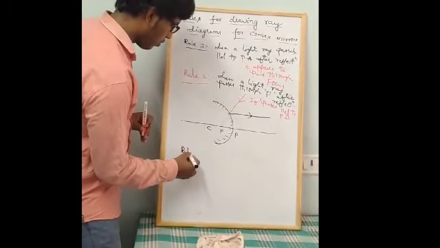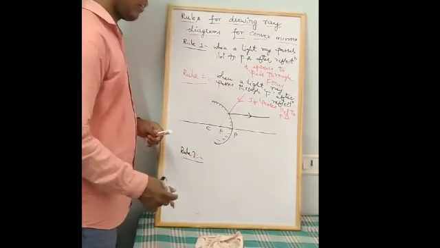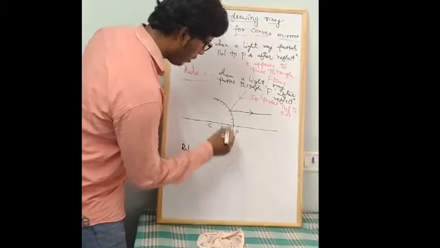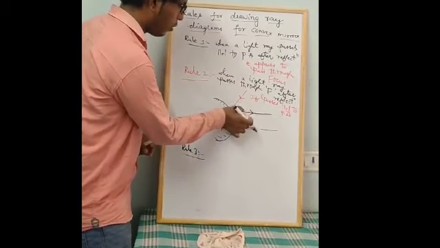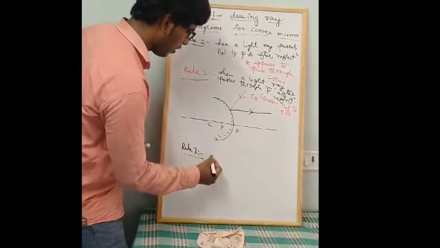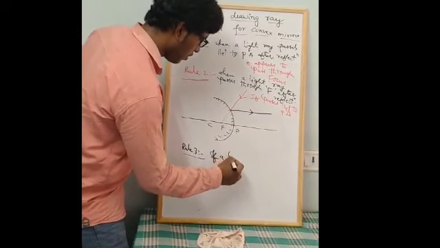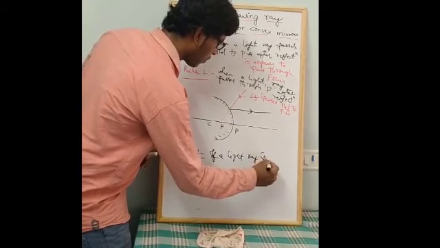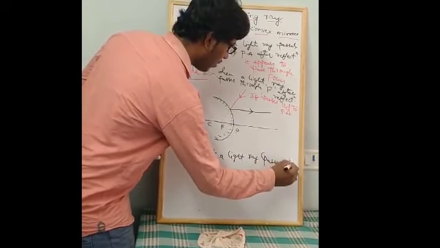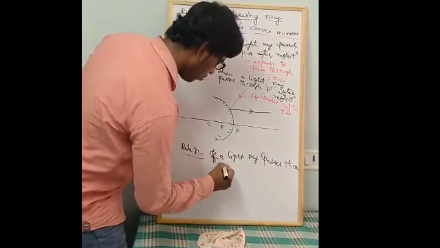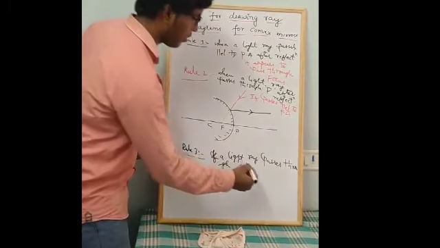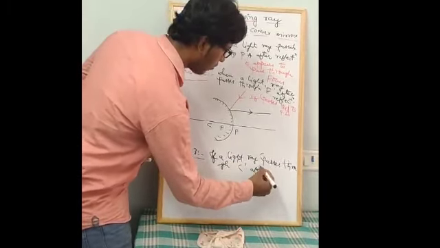Now coming to the third rule. We have seen the rules for parallel to principal axis and through focus, and the third one: if a light ray passes through C, the center of curvature, after reflection what happens?